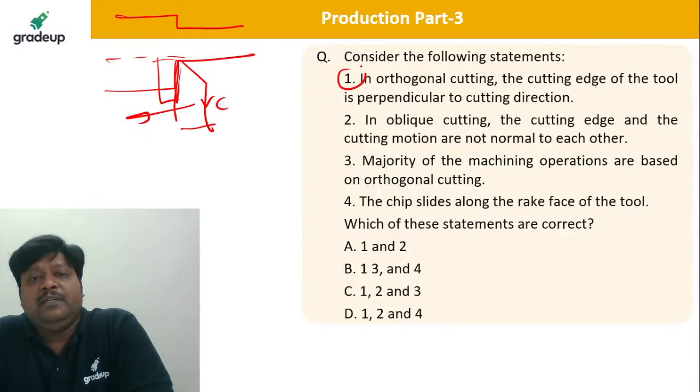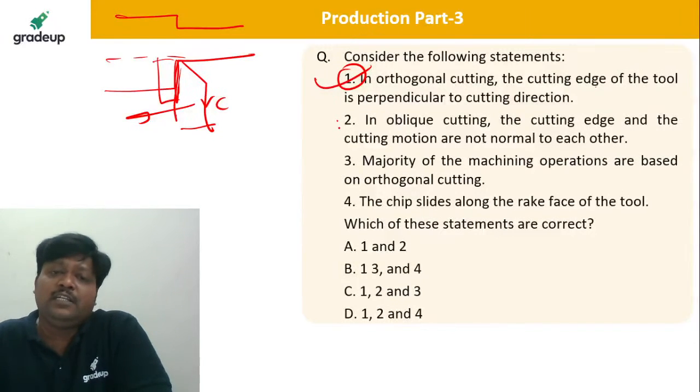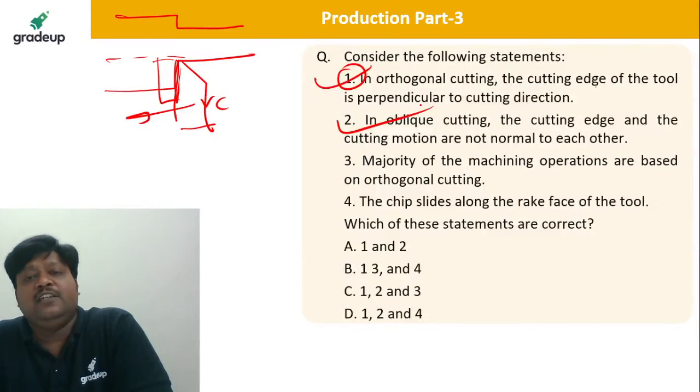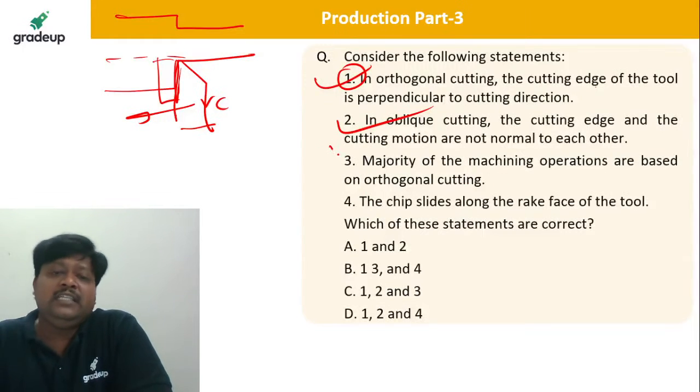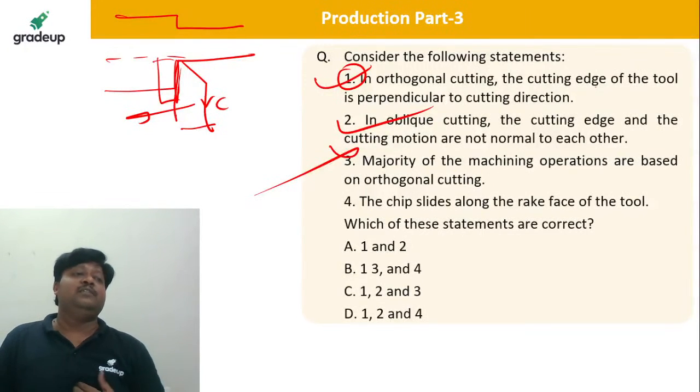Okay, so statement number 1 is correct. In oblique cutting, the cutting edge and the cutting motion are not normal to each other. This is also correct. Then, the majority of the machining operations are based on orthogonal cutting. That is an absolutely wrong statement. Please remember that.